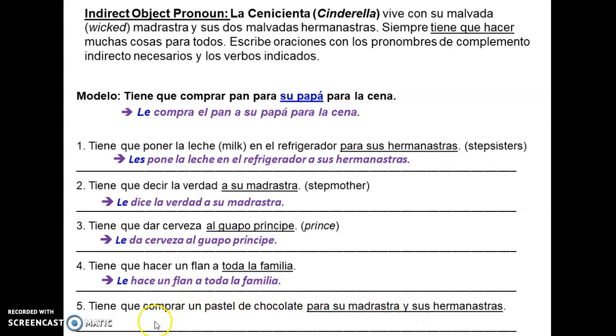And so, Cinderella les compra un pastel de chocolate a su madrastra y a sus hermanas. Les. In this case, it's a bunch of people. It's 3 people. And so we have to use the third person plural indirect object pronoun, which is les.